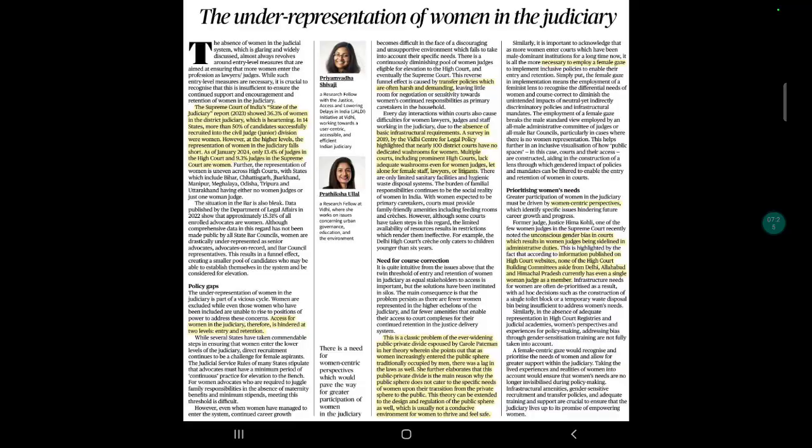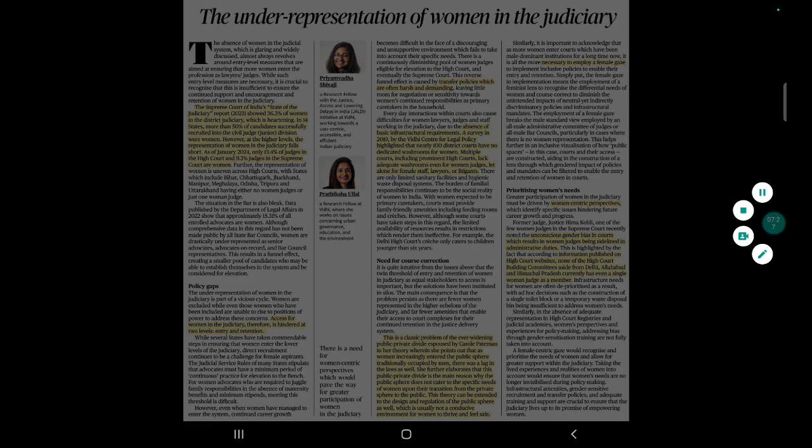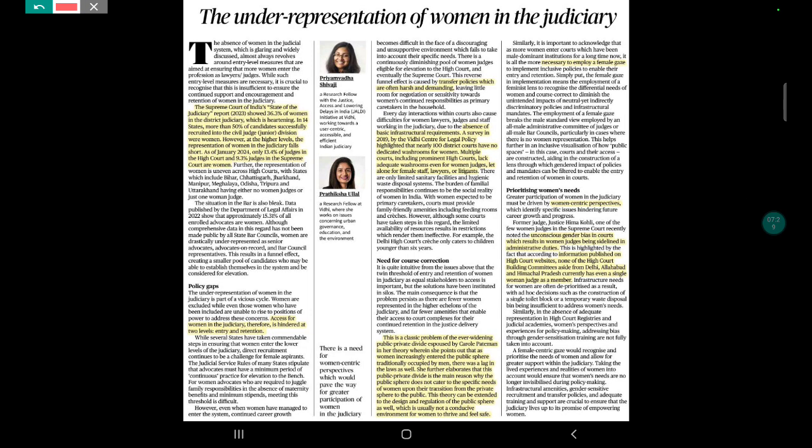Apart from that, the third article is given in The Hindu newspaper dated 29th of October 2024. This article is talking about the underrepresentation of women in the judiciary. If you read the syllabus of public administration, you will find that in paper 1 development administration is there, and in development administration women and development is an important theme, not only in the syllabus but also in previous year questions.